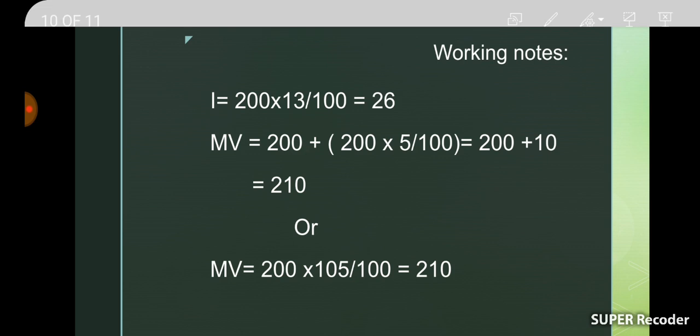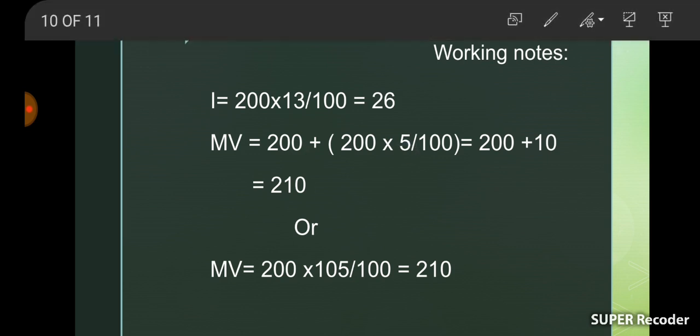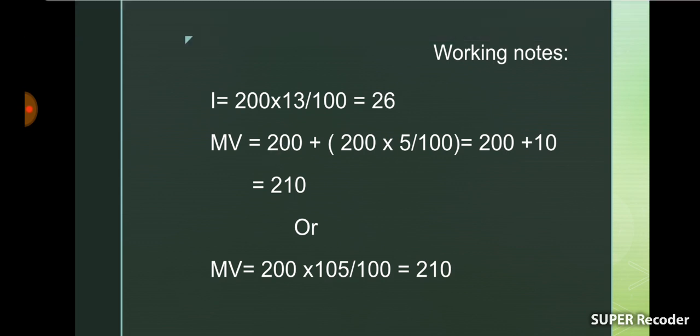So 200 plus 10, we will get 210. And another method is that we need to add 5% premium with 200. So we can calculate 105% of 200 rupees, that is 200 into 105 divided by 100, that's equal to 210. Okay, so the maturity value is 210 rupees